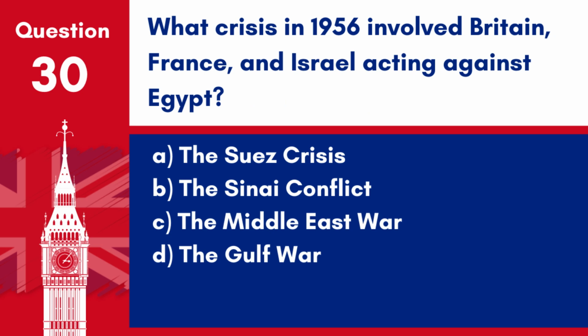Question 30. What crisis in 1956 involved Britain, France, and Israel acting against Egypt? A. The Suez Crisis. B. The Sinai Conflict. C. The Middle East War. D. The Gulf War. Answer A. The Suez Crisis. The Suez Crisis in 1956 involved an invasion by Israel, followed by the UK and France, aiming to take control of the Suez Canal from Egypt.